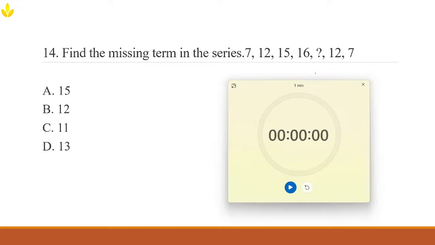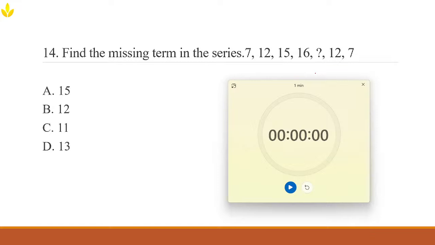Alright, so observing the sequence, what can you say? The first step is we need to identify the pattern. So we need to observe the sequence. What do we notice here? 7 is getting written as 12, and then 15, and then 16.